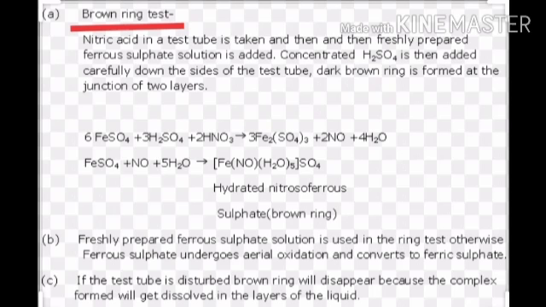Over here, it should be kept in mind that freshly prepared ferrous sulfate solution should be used. Otherwise, it undergoes aerial oxidation and gets converted into ferric sulfate, and the test tube should not be disturbed, or else the brown ring will dissolve in the layers of liquid.